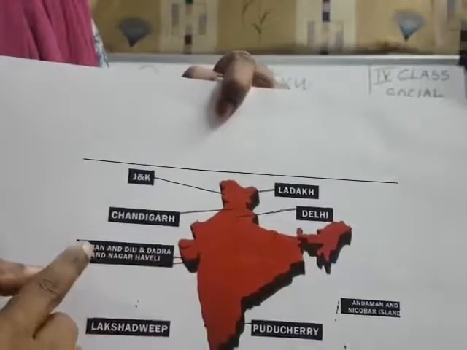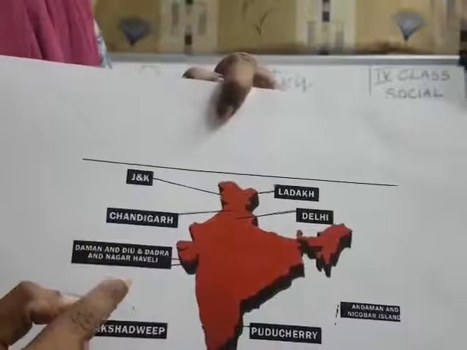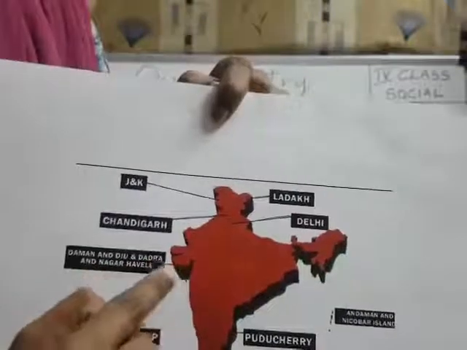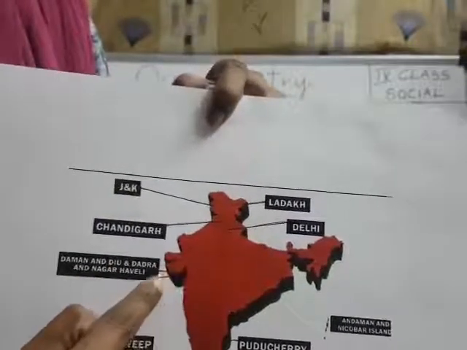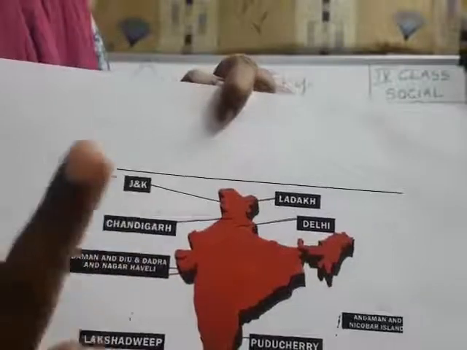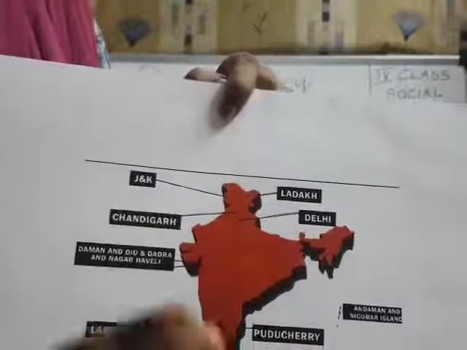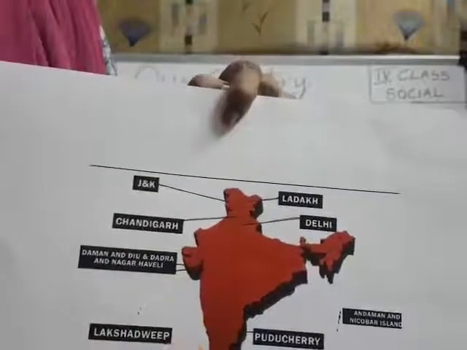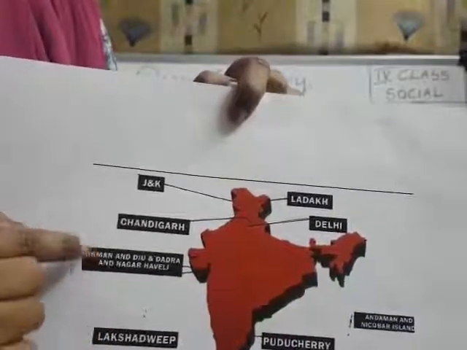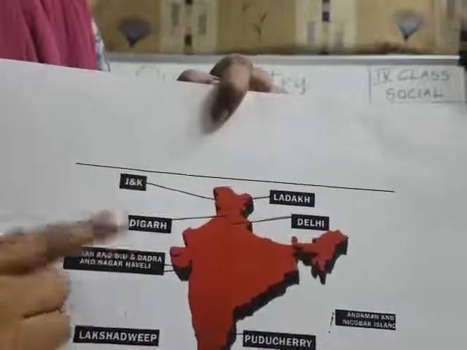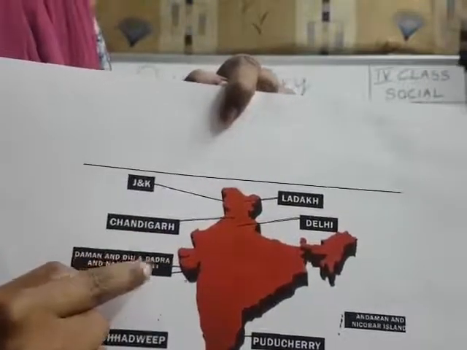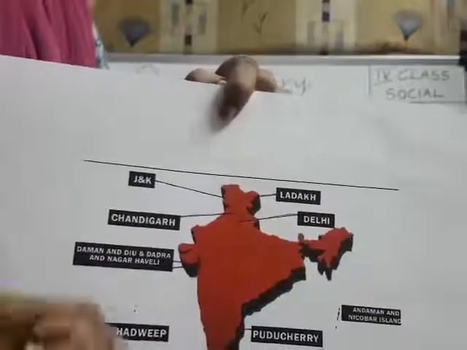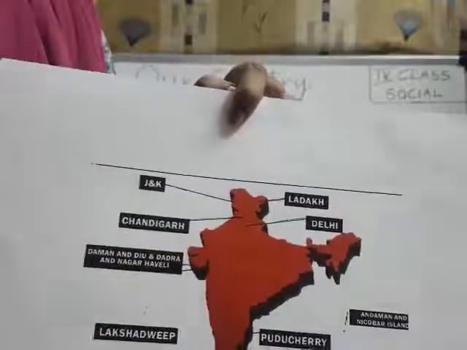Next, here in your textbook, children, these are given as two union territories. Here this one has an arrow mark and another has a line. That means these were two union territories previously, but in November 2019, Daman and Diu, one union territory, and Dadar and Nagar Haveli were combined and set as only one union territory, children.